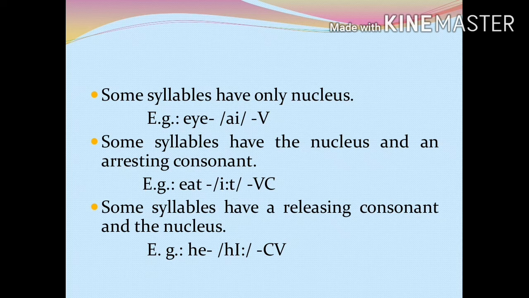Some syllables have the nucleus and an arresting consonant. For example, consider the word eat. E is the nucleus and t is the arresting consonant. Certain syllables have a releasing consonant and the nucleus. For example, in the word he, h is the releasing consonant and e is the nucleus.